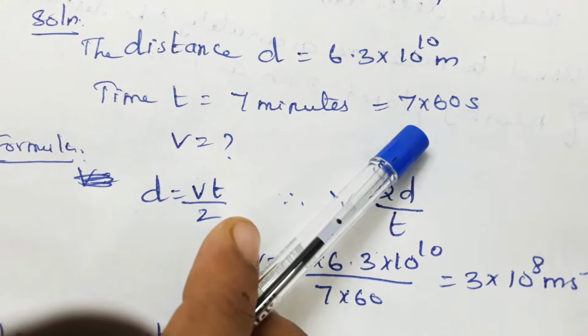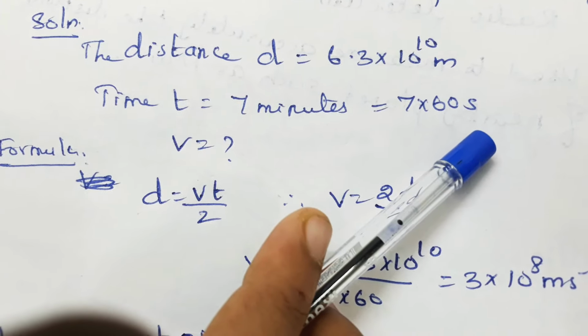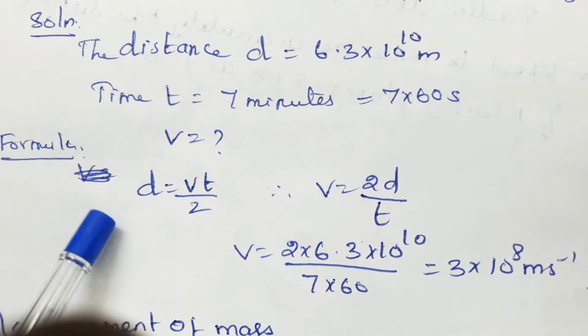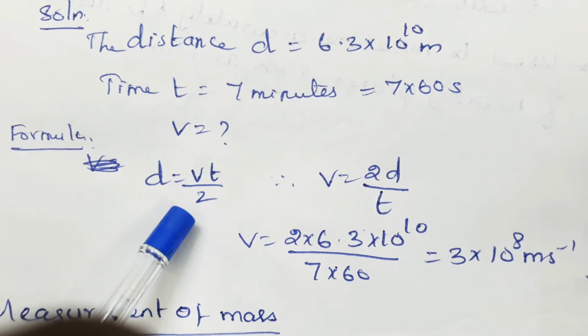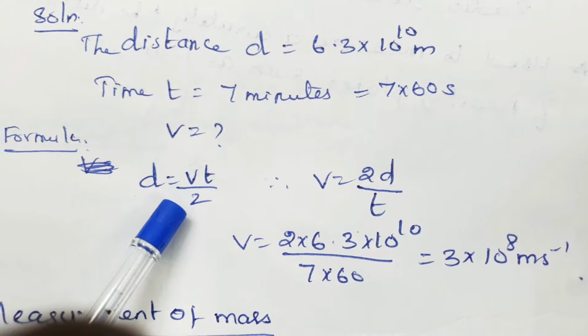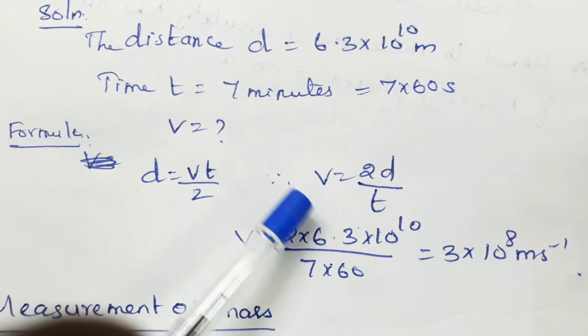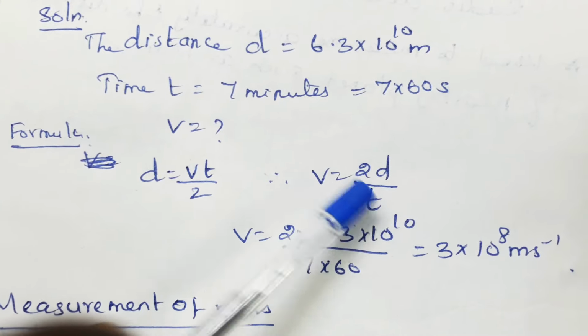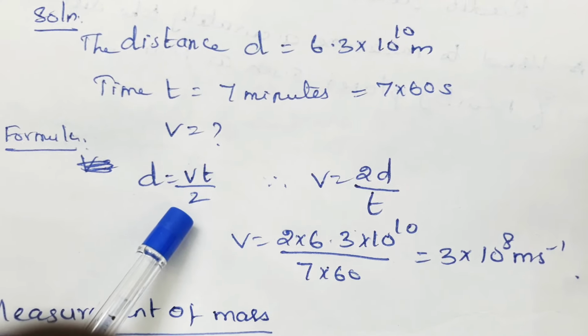So 7 minutes is 7 into 60 seconds. Then speed we have to calculate. So we know the formula d is equal to Vt by 2. From this we can write velocity as V is equal to 2d divided by t.